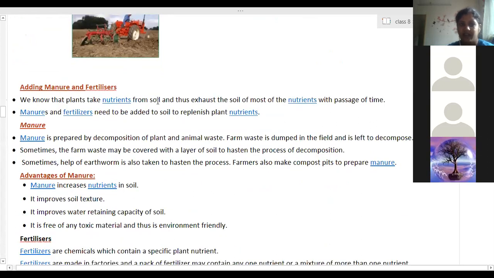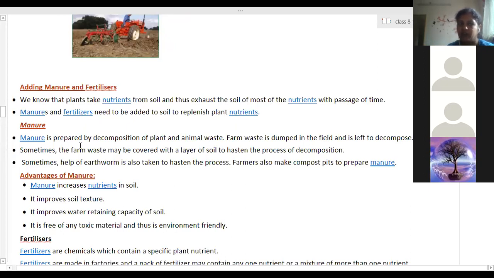So here I have given about the manure. We know that plants take nutrients from the soil, and thus exhaust the soil of most of its nutrients with the passage of time. So as time elapses, the nutrients which were already present in the soil are used up, and the soil will be deficient of nutrients. Therefore, manures and fertilizers need to be added to the soil to replenish plant nutrients.